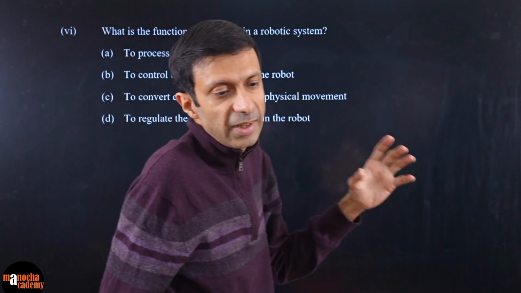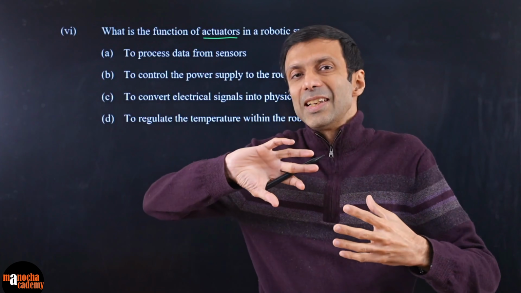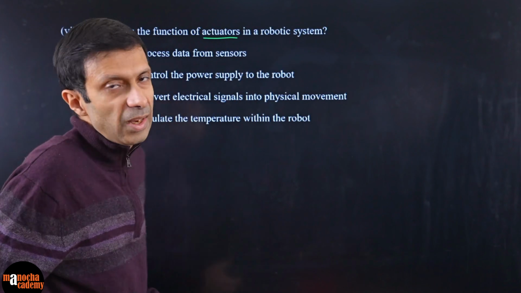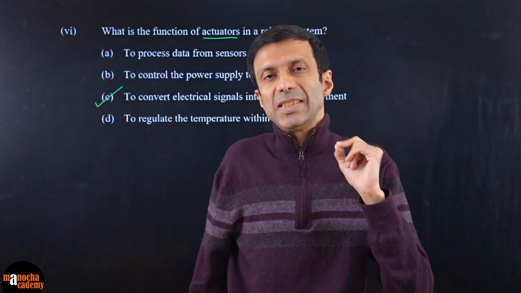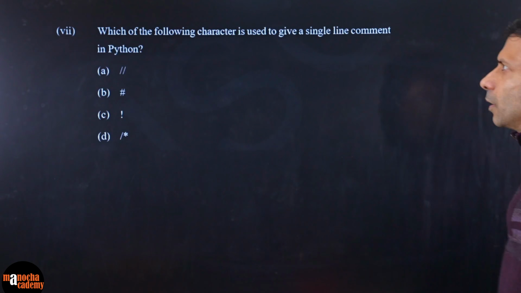That sounds like the right thing, because actuators are basically your motors, where the input is an electrical signal and the movement happens. That is what you call the actuator. The answer will be option number C here. And if you don't agree with any answer, put it in the chat. I keep coming here and looking at the chat.